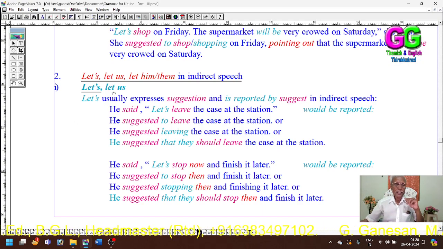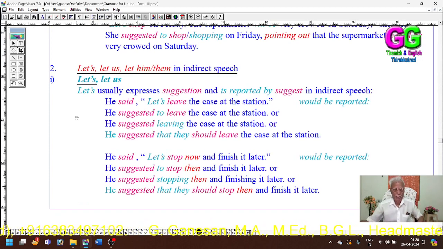See, then, "let him" or "let them" in indirect speech. So how do we change them? First we use "let us." "Let's" usually expresses a suggestion and is reported by "suggest" in indirect speech. So here we have to use "suggested."